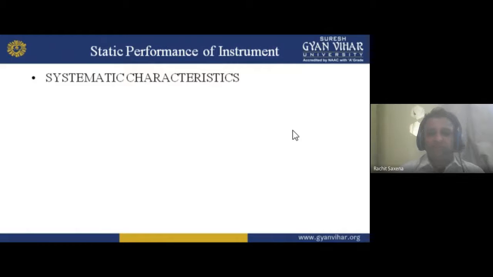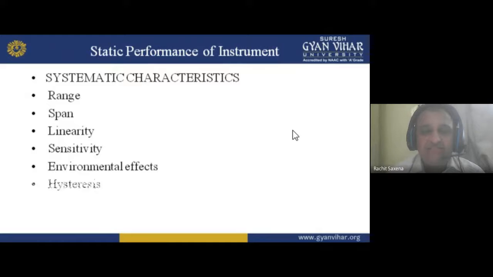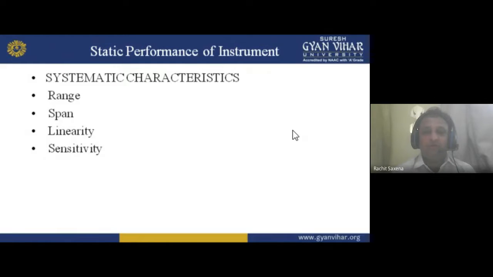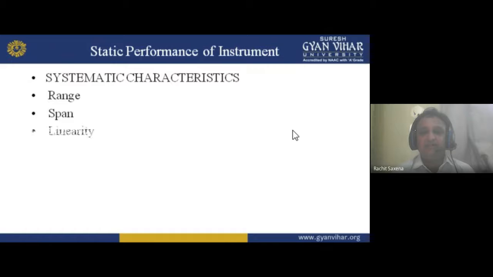So first is the systematic characteristic, then range, span, linearity, sensitivity, environmental effects, hysteresis, resolution, and that space. Going forward again: first is the systematic characteristic, then range, then span, then linearity, because linearity should be there.